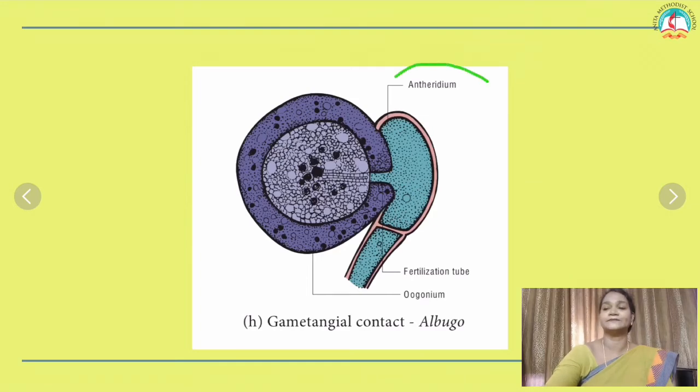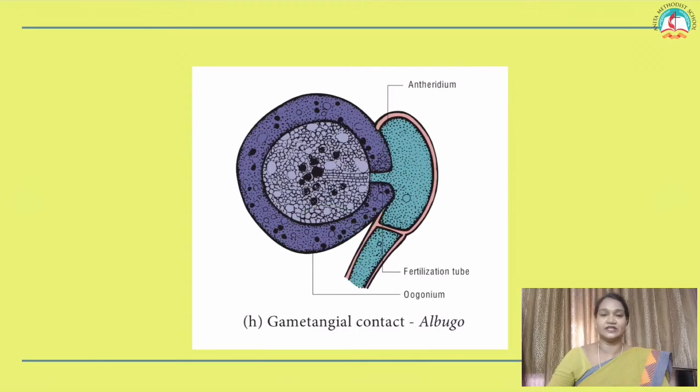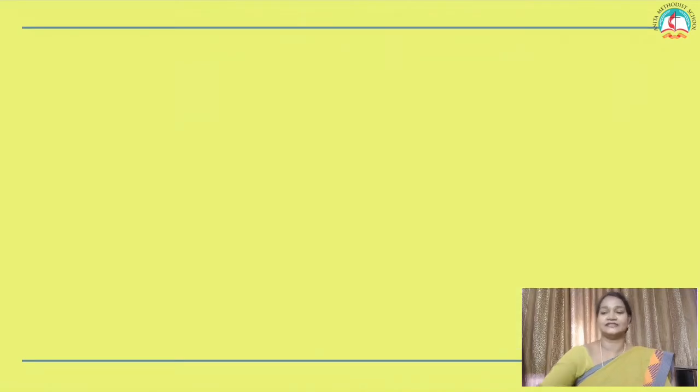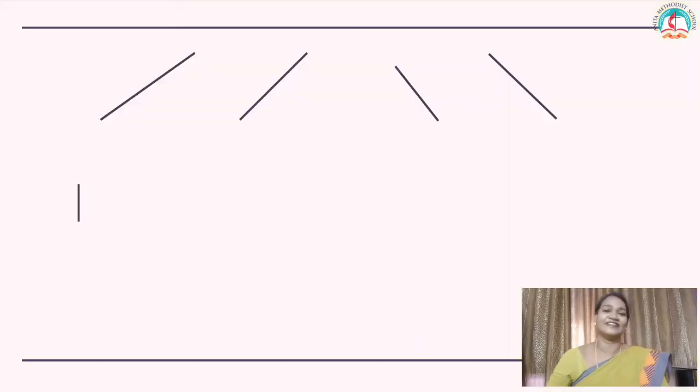Next one, gametangial contact, where the antheridium and the oogonium get in contact with each other and form a structure. Example, Albugo. Here you can find the structure, Mucor.